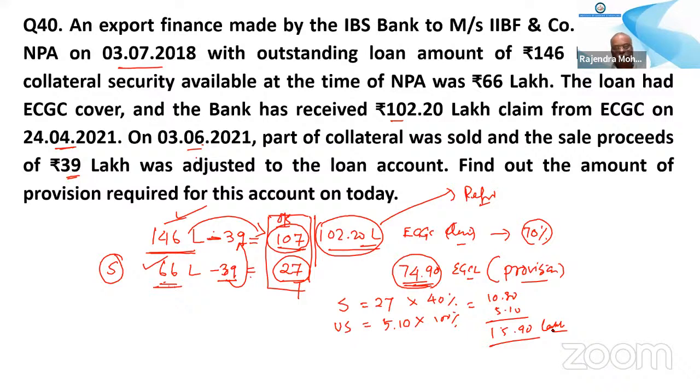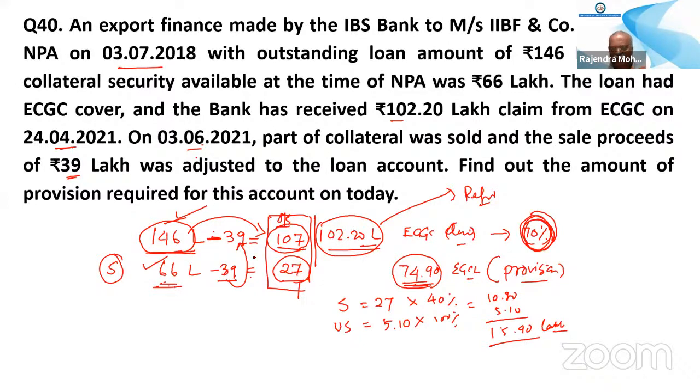Sir, how is the 74.90 ECGC provision, sir? Provisioning 40 or 100. Have you understood this? Yes, sir. 70% you have understood, na? Yes, sir. Can you tell that once more, that 70%? 70% you have received on this 146 balance, right? Yes or no? Yes, sir.